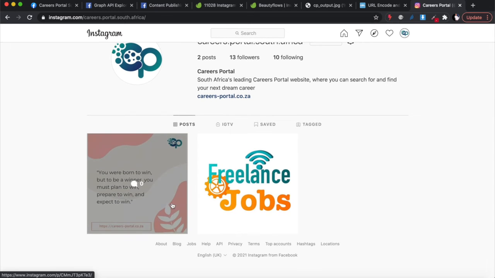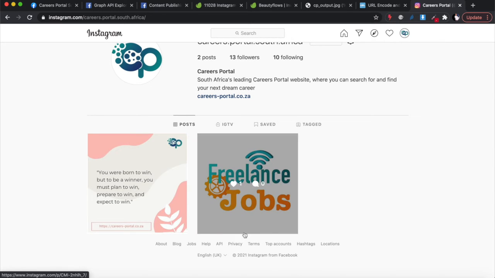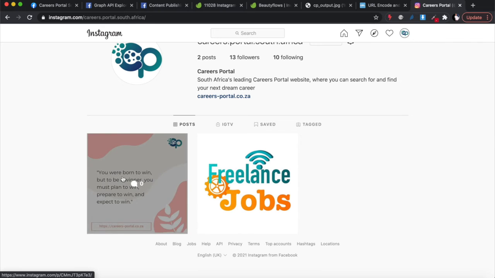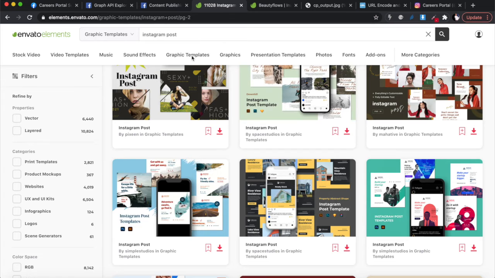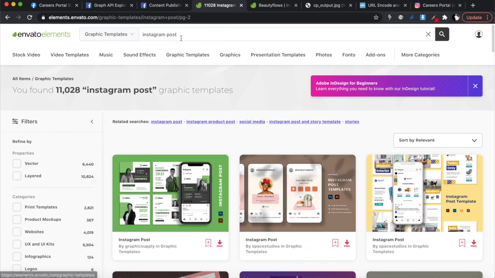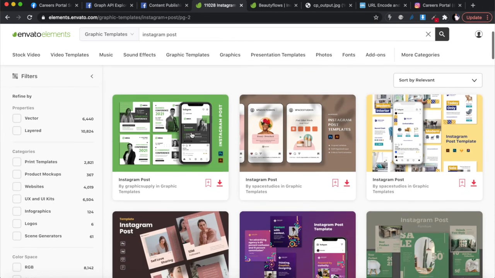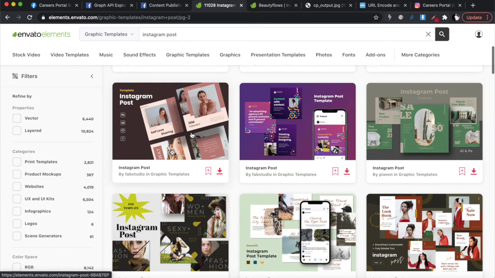I don't have the time to design this 20 times for 20 posts in a month. So what I do is just go to Envato Elements and search at the top. You'll see over there, I just searched for Instagram posts, and you'll see a lot of templates that you can use for Instagram posts on Envato Elements.